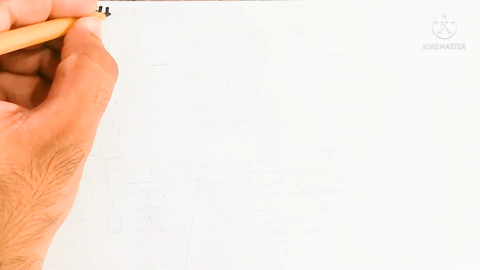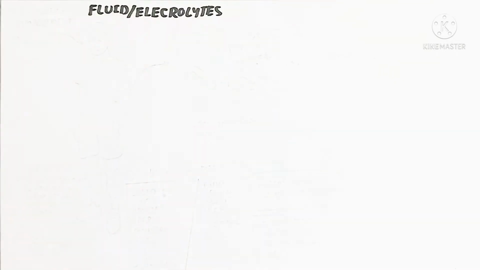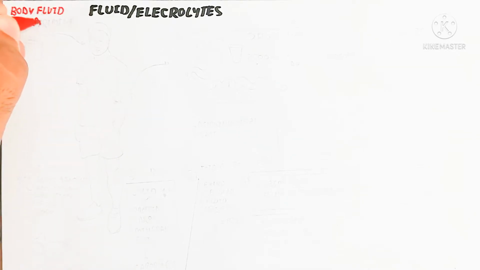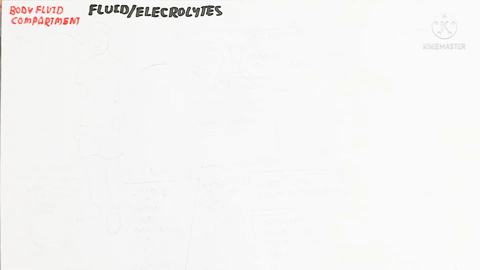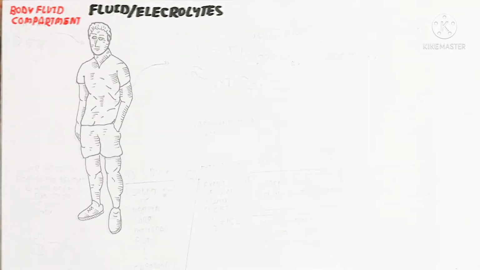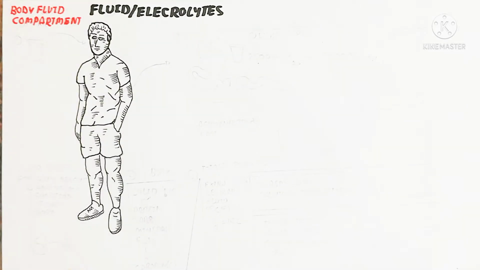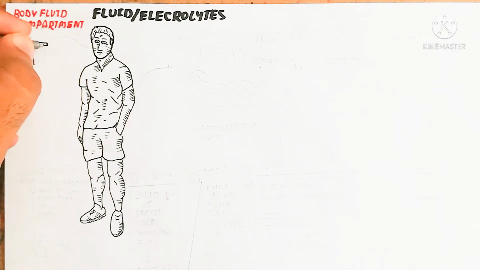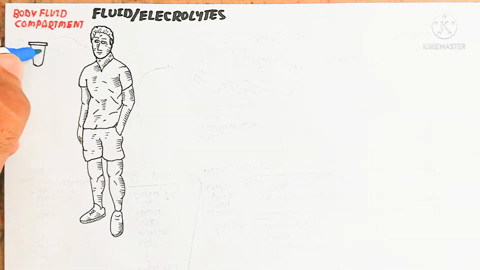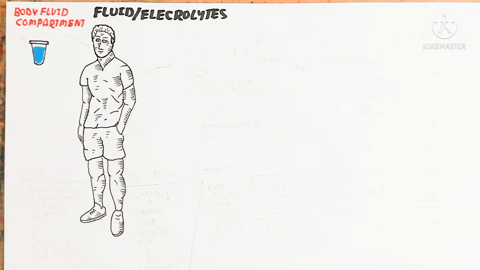Hello, in this video we will discuss the body fluid compartment and also classify the solid and water. So basically the fluid and electrolyte we will discuss. The important thing is that we are drinking water, which is our requirement. We are living in a terrestrial environment, so it means water is important, like for freshwater animals. So here is the water.